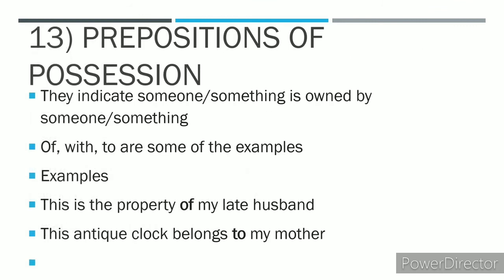Finally, the prepositions of possession. They indicate possession. Someone or something is owned by someone or something. Of, with, to are some of the examples of prepositions of possession. For example, this is the property of my late husband. Now this indicates possession. Property of my late husband, it indicates possession. So the preposition involved here is of, and it becomes a preposition of possession.